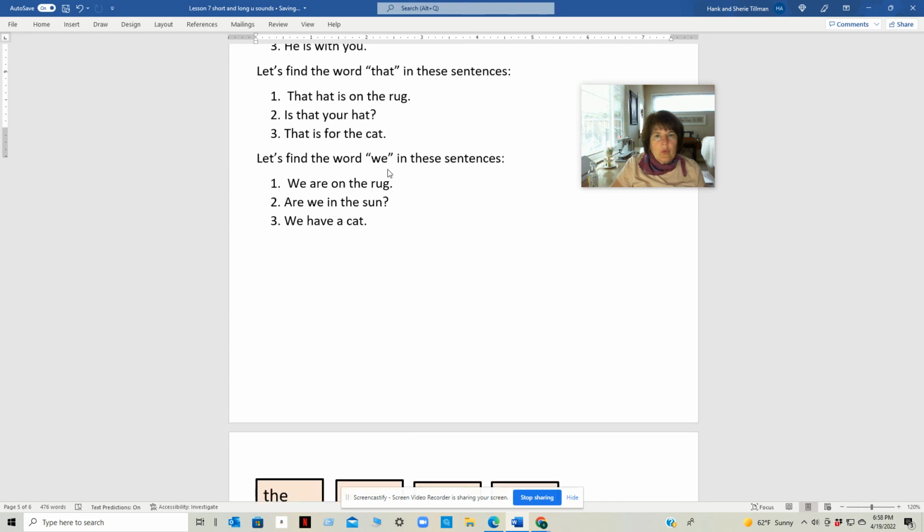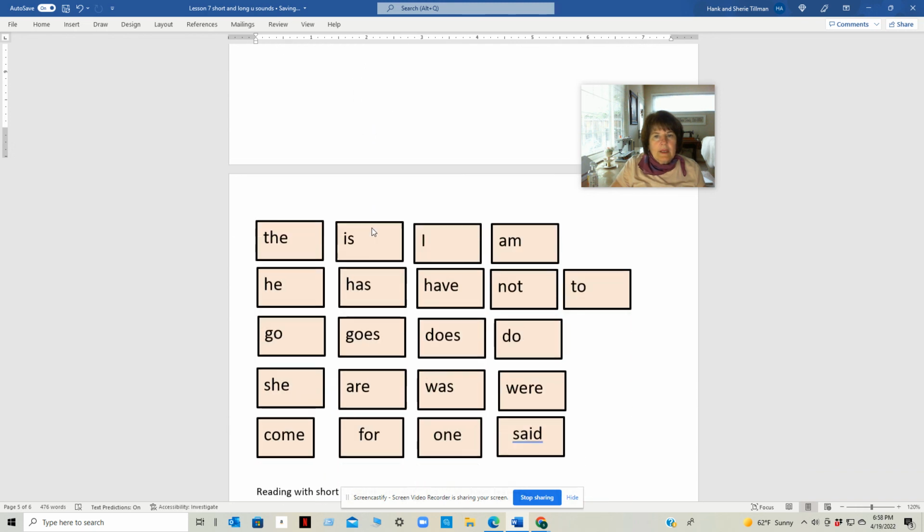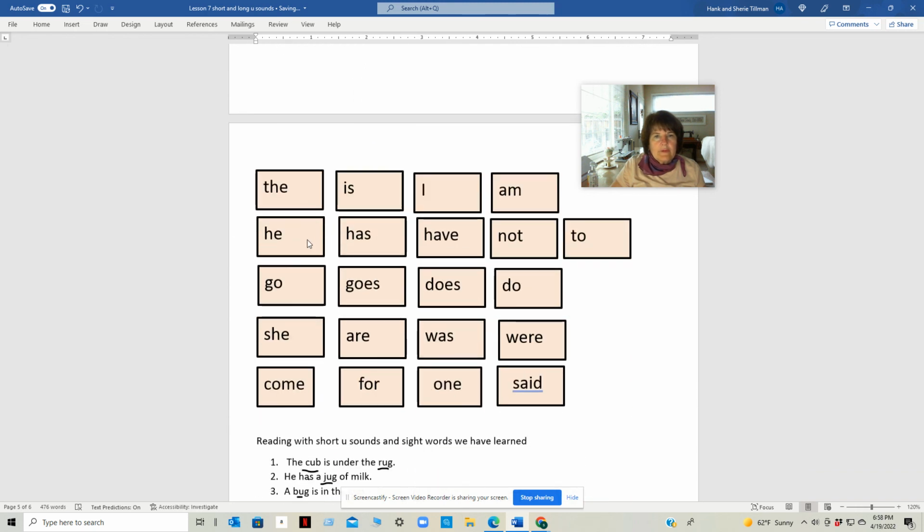Let's find the word we in these sentences. Number one. Here's the word we. We are on the rug. And sentence number two. Here's we. Are we in the sun? And find we in number three. Here's we. We have a cat. Here are all the sight words we've learned so far.